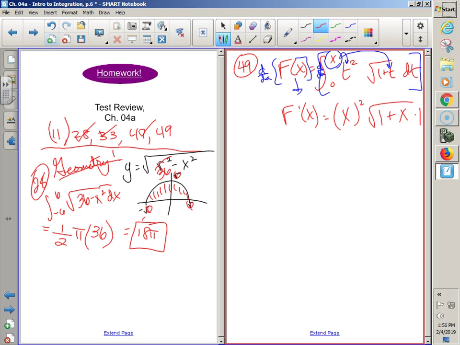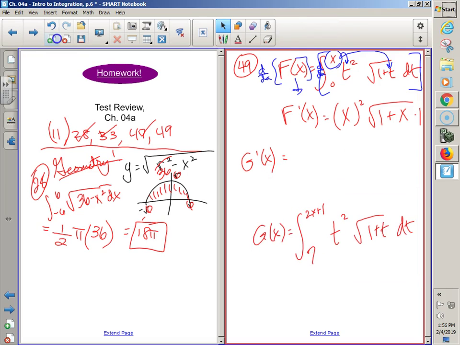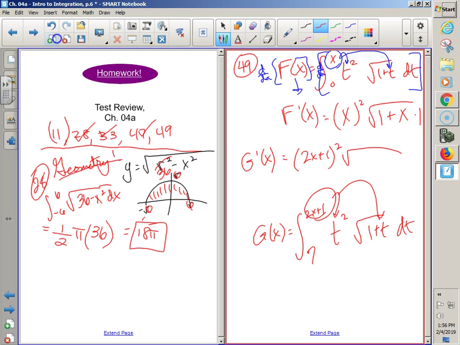So what would be different if they said find g prime of x, and let's say g was equal to the integral from 7 to 2x plus 1 of t squared square root of 1 plus t dt. How would this be different? I have to plug in 2x plus 1 to both of these spots, right? So it would be 2x plus 1, quantity squared, times the square root of 1 plus 2x plus 1. But what would be at the very end? U prime.